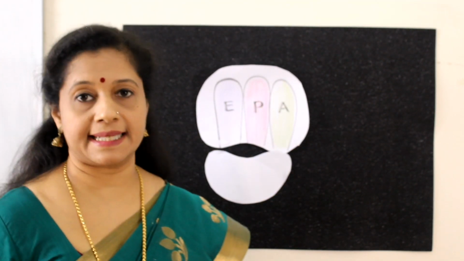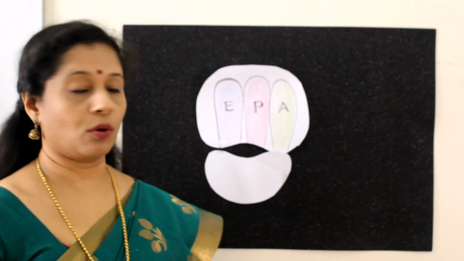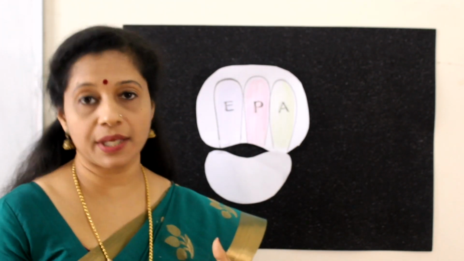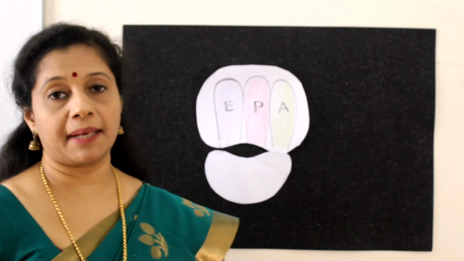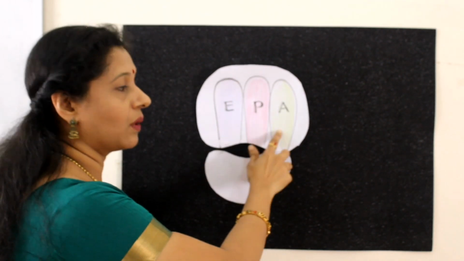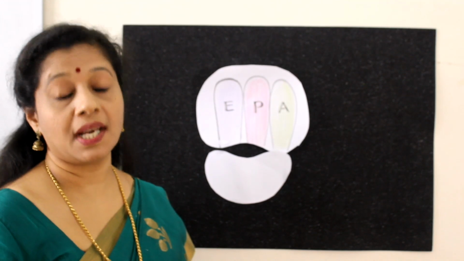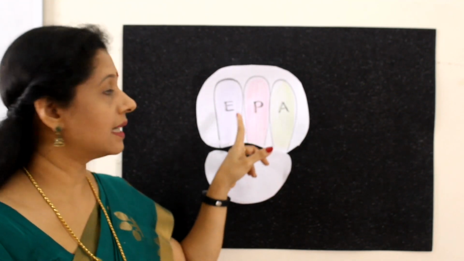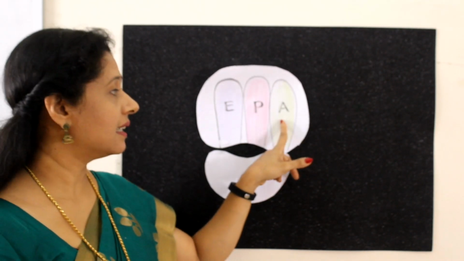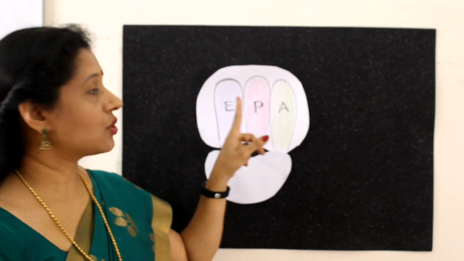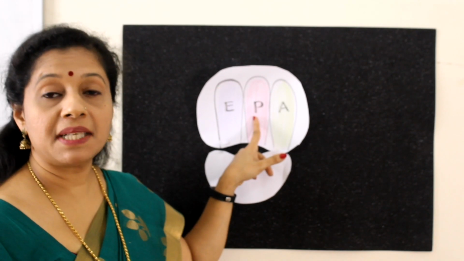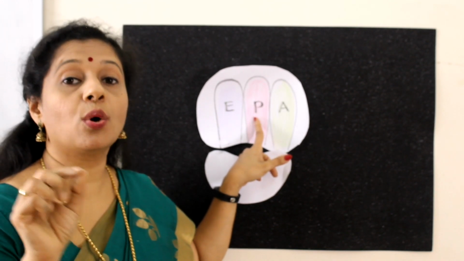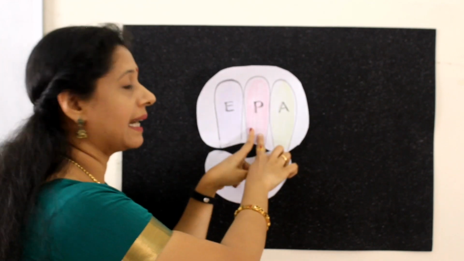The ribosome has two binding sites. One binding site is there for the mRNA, because it has to attach to the mRNA for protein synthesis to happen. At the same time, there are three binding sites for the tRNA to attach. Which are the three binding sites? E site or exit site, P site and A site. So, the P site is the peptidyl tRNA site. The tRNA that contains the growing polypeptide chain will be attached here.